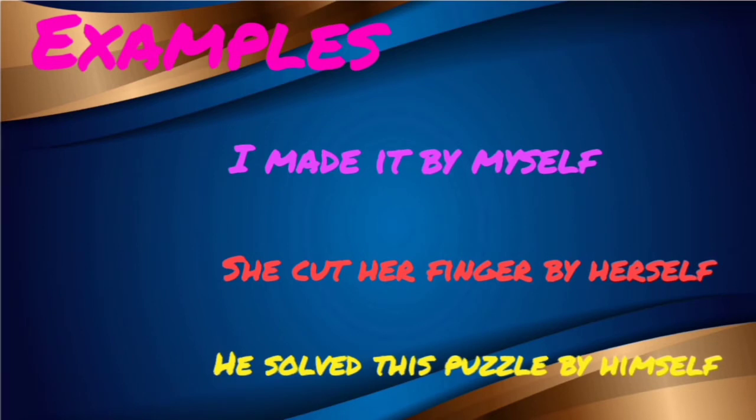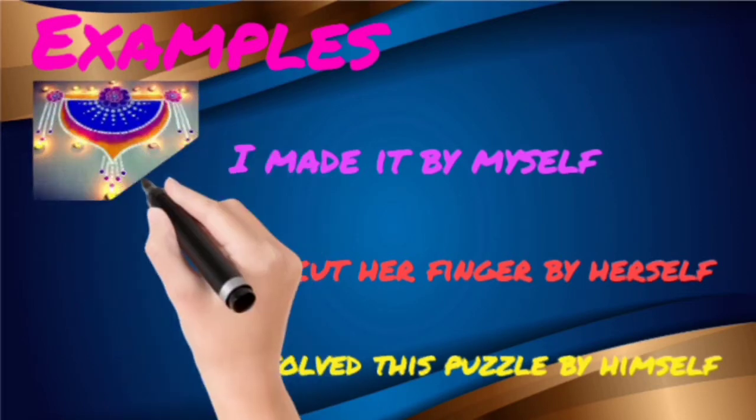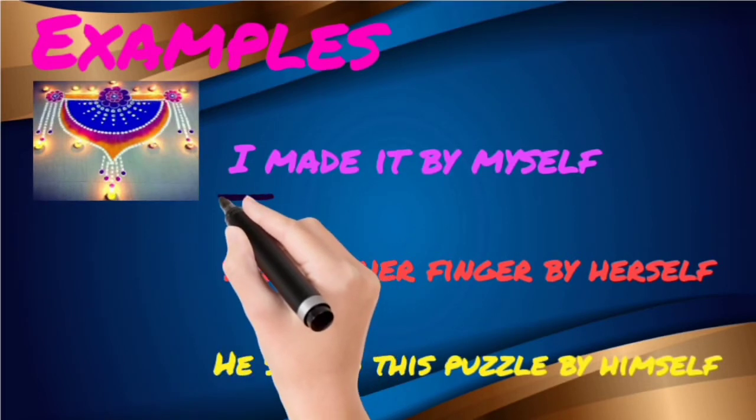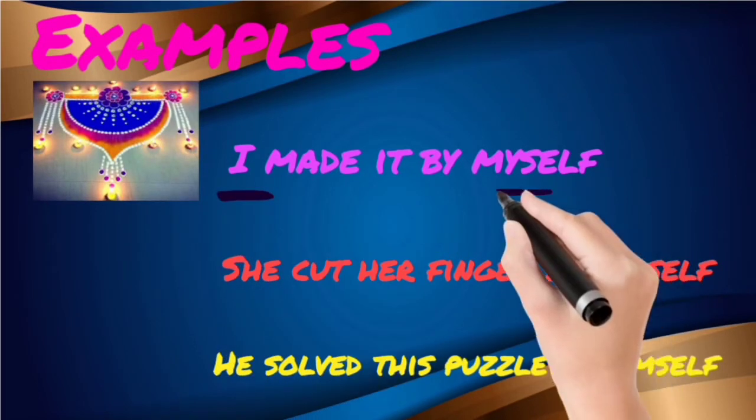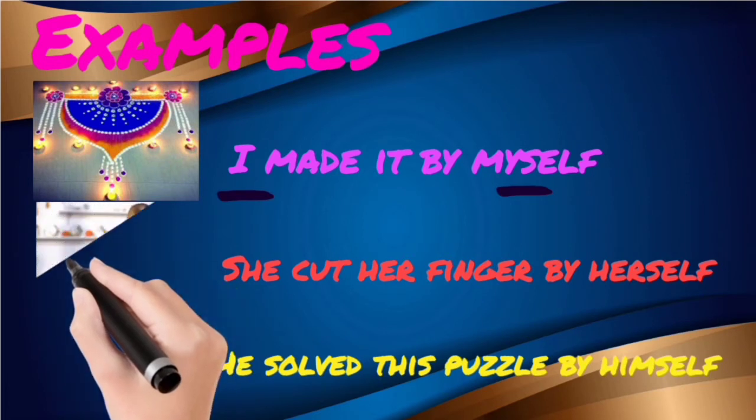If you see here, subject means the person or thing performing the action, and object means the one who receives the action. It means what comes after the verb at the end is called the object. And when subject and object are the same, we use a reflexive pronoun. Like I made it by myself.